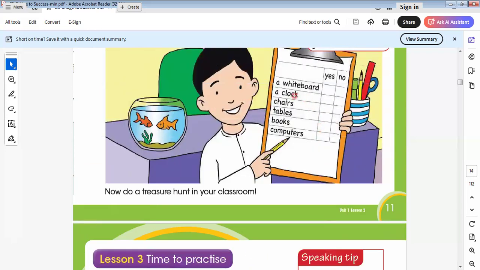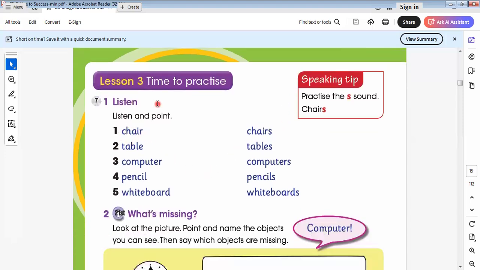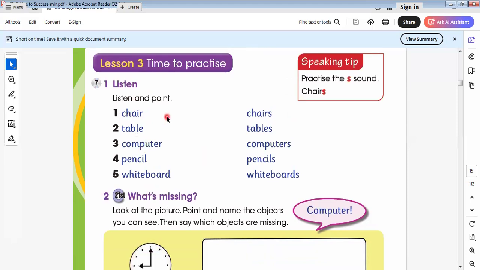I would like you to learn with me the new vocab in this part, which is whiteboard, clock, chairs, tables, books, and computers. It's important to know these words. Let's go to lesson 3, and I would like to stop here in this part because I don't want to give you many words that would be difficult to keep. I would like you to keep the vocab, so I give you a few words to be able to study.